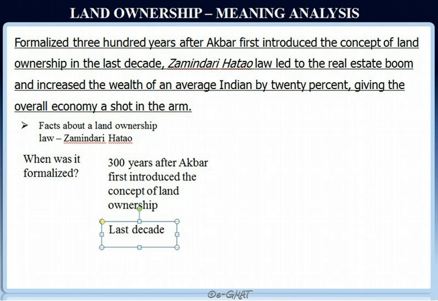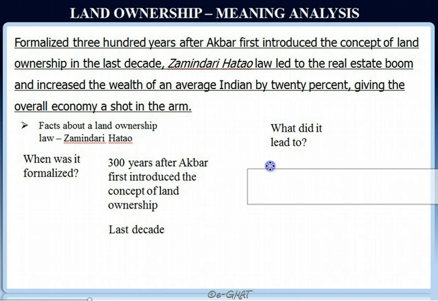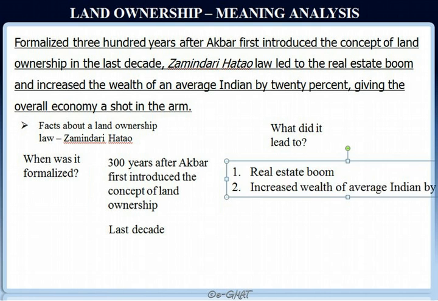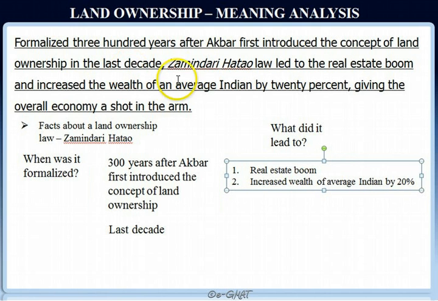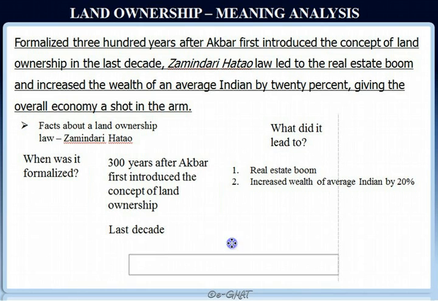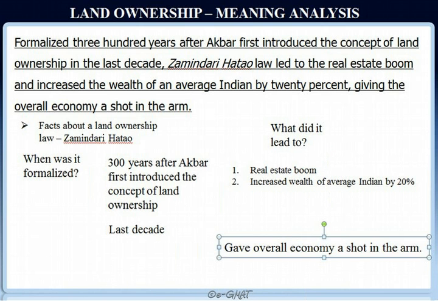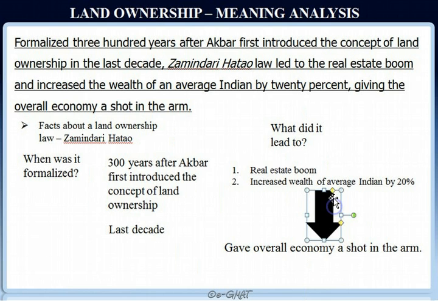Now, this sentence also tells us something else, as to what this law led to. What this law actually led to was two different things. One was that it led to the real estate boom, and then it also led to the increase in the wealth of the average Indian by 20%. And these two things together gave the overall economy a shot in the arm.